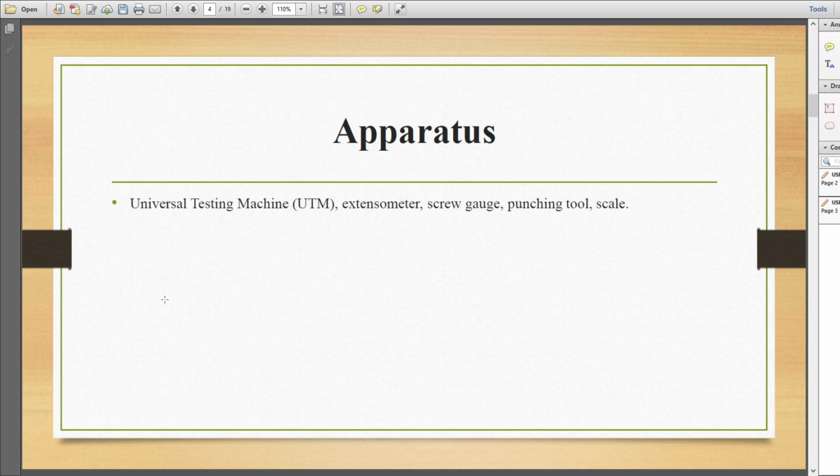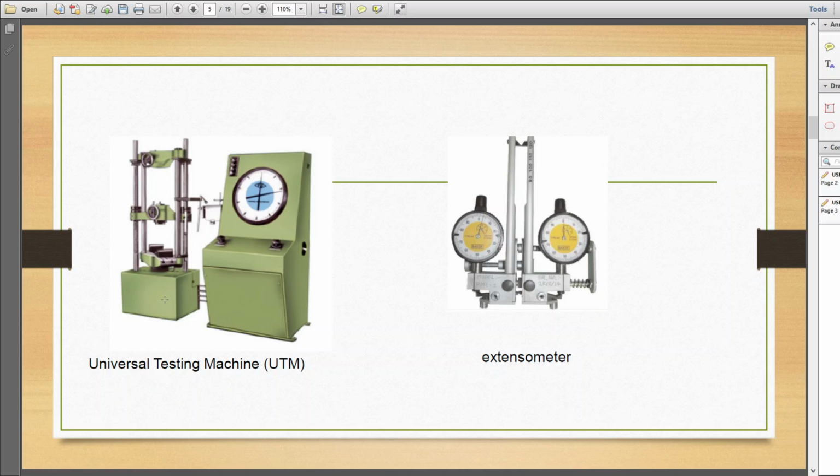Okay, first one is universal testing machine. We are all familiar with universal testing machine as we discussed in double shear test in detail. We know that it mainly consists of two units, one loading unit and control panel. This one is the loading unit and control panel. In loading unit we have top crosshead, middle crosshead and bottom table. The tension test is done in the upper portion.